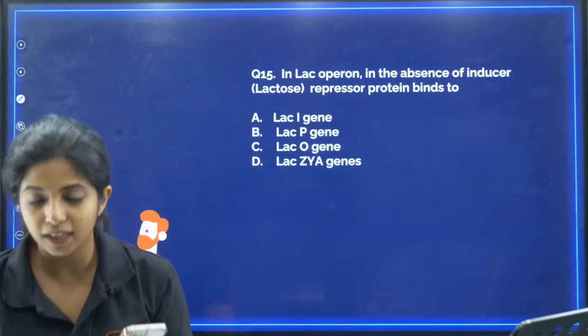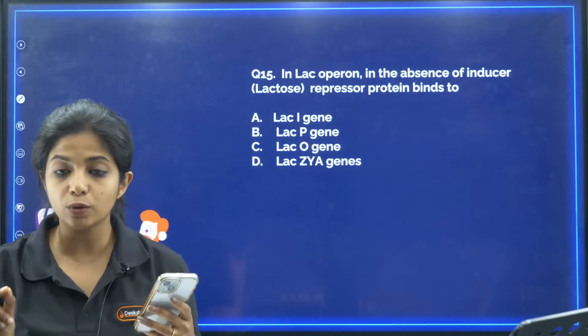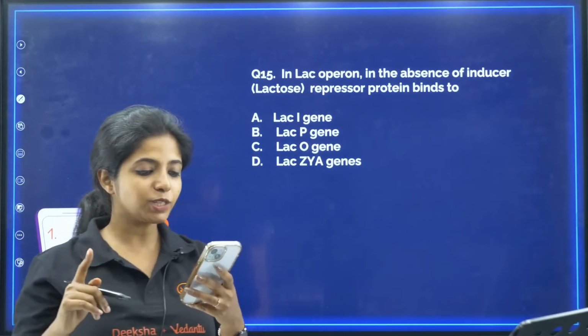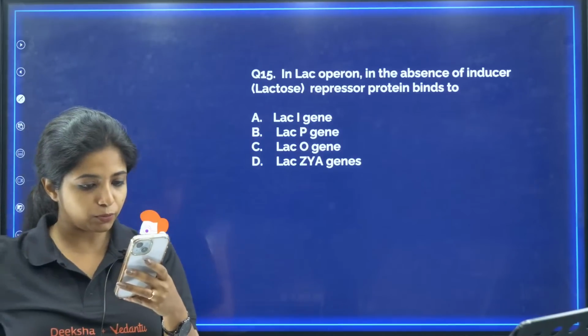Question number 15. In the lac operon, in the absence of inducer, that is lactose, the repressor protein binds to what? Can you tell me the answer for this, and I'll read out the names of a lot of other people who are not there.